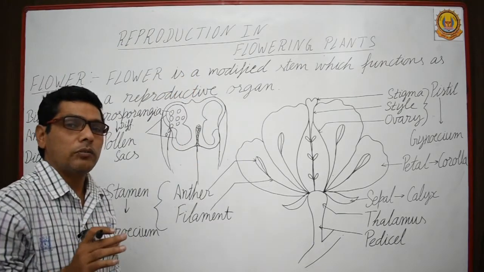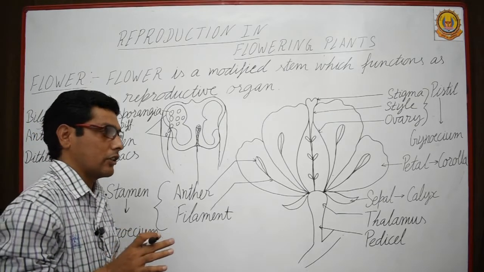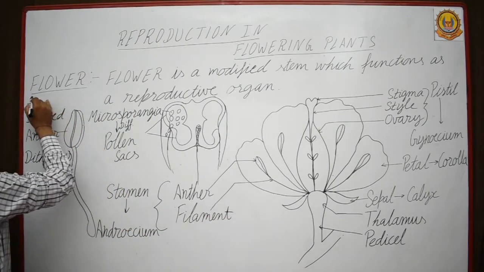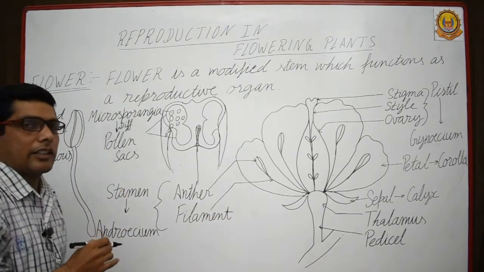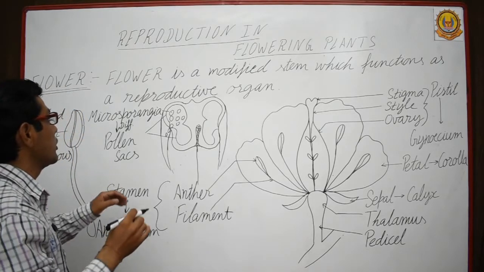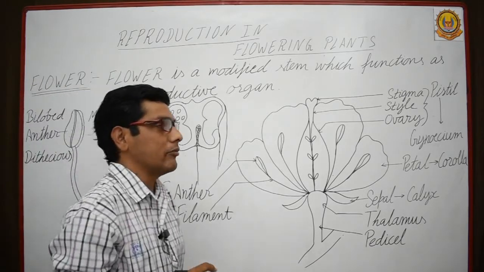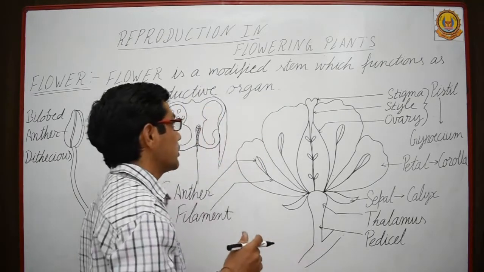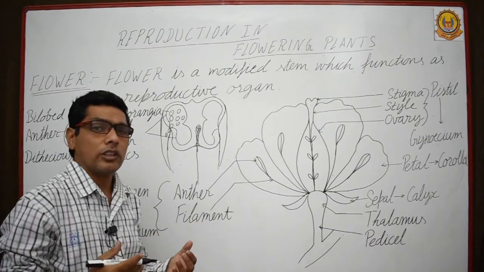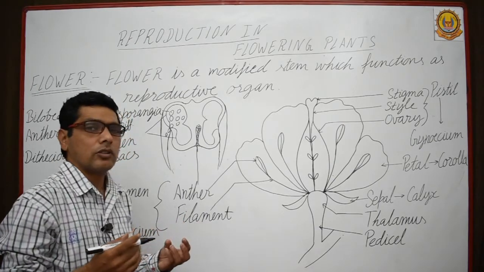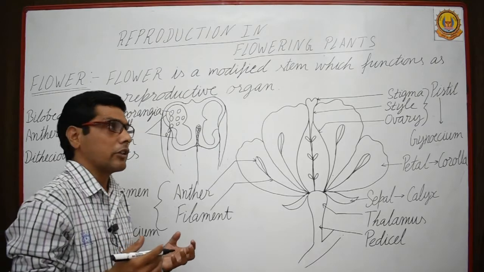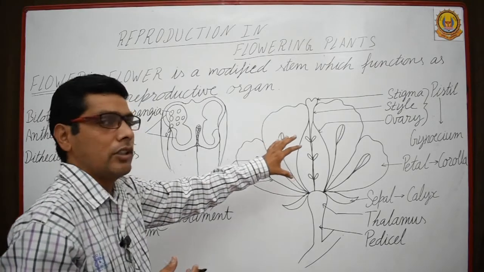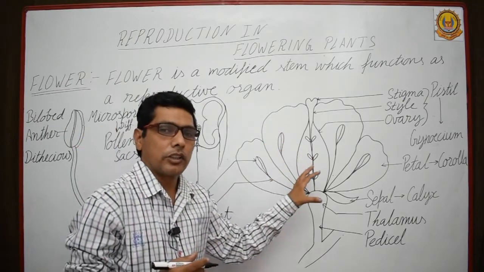First of all, we must know that in flowering plants, which are also known as angiosperms, what exactly is a flower? What exactly is a flower? Flower क्या होता है? Flower is a modified stem which functions as a reproductive organ. With ongoing evolution, the shoots and green leaves converted into flowers, which are also known as the reproductive organ of the plant, which helps in reproduction.